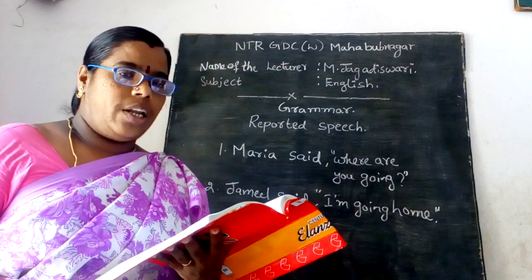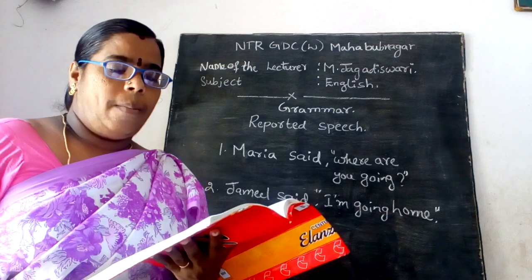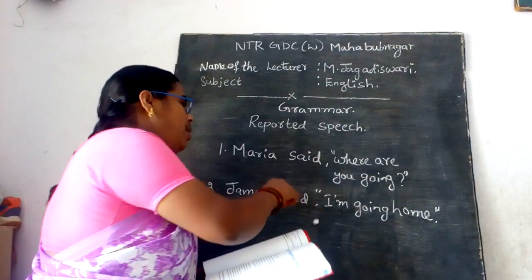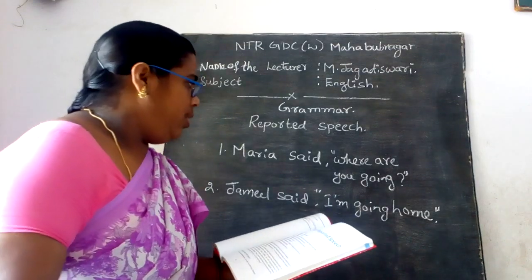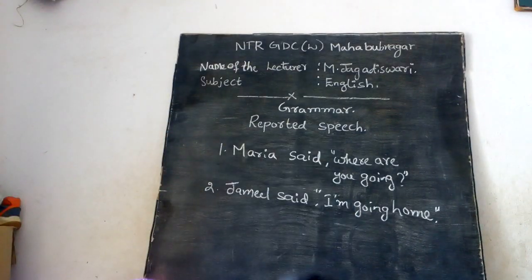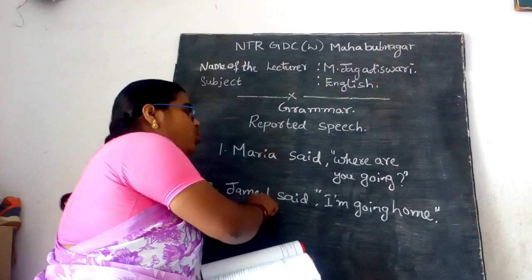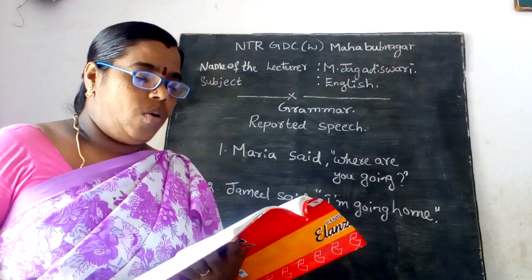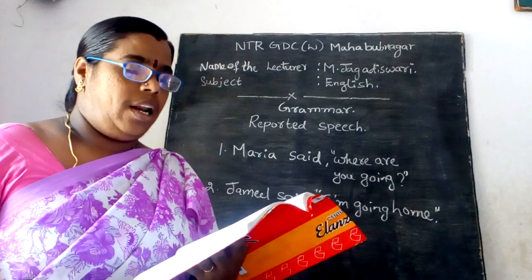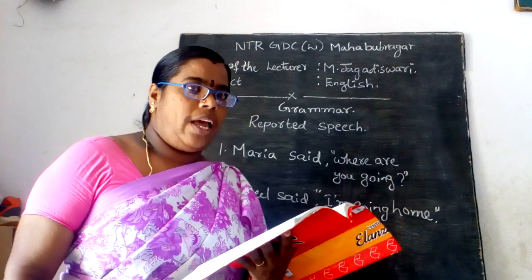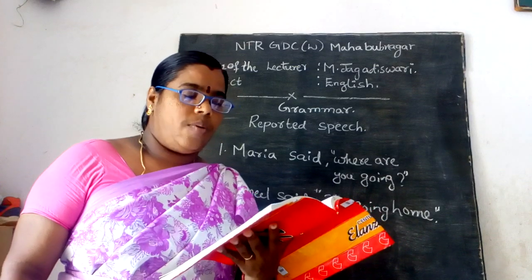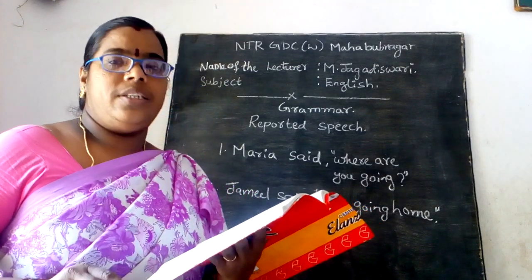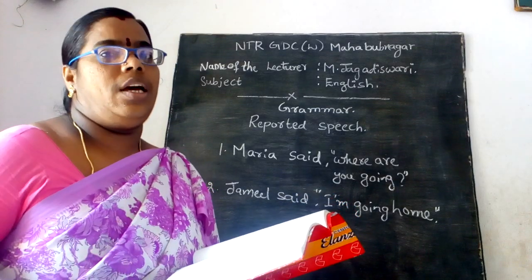Now you want to tell someone else what Maria and Jamil said to each other.